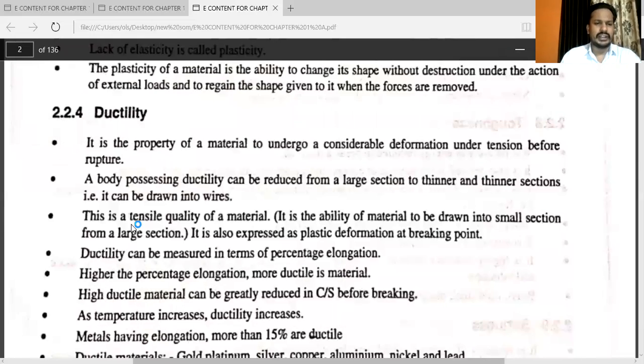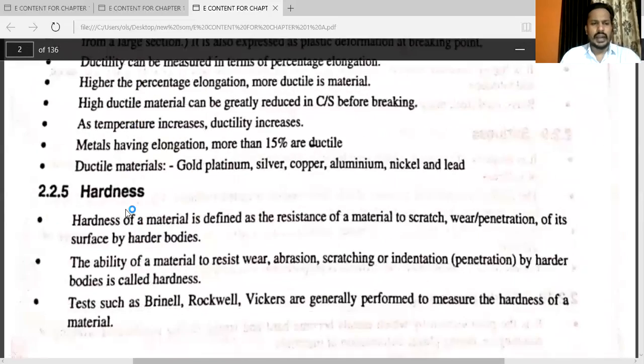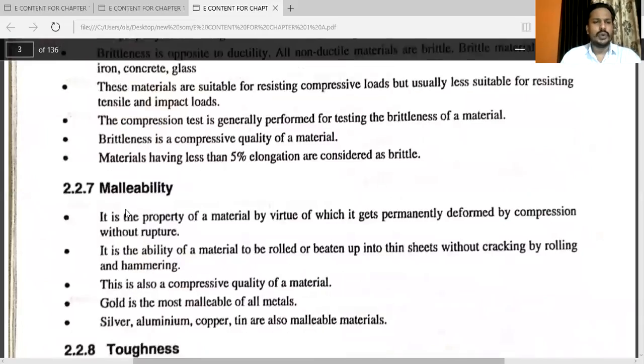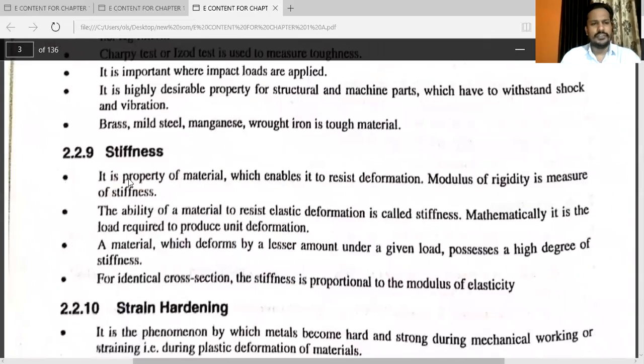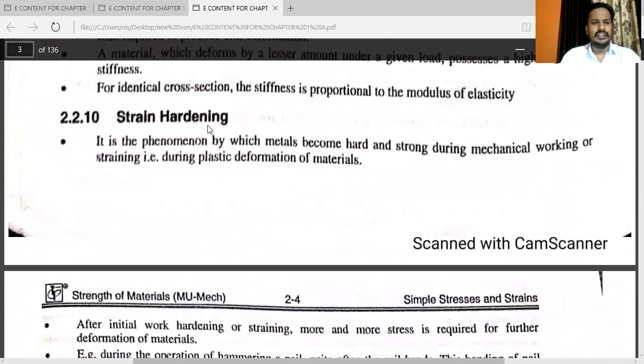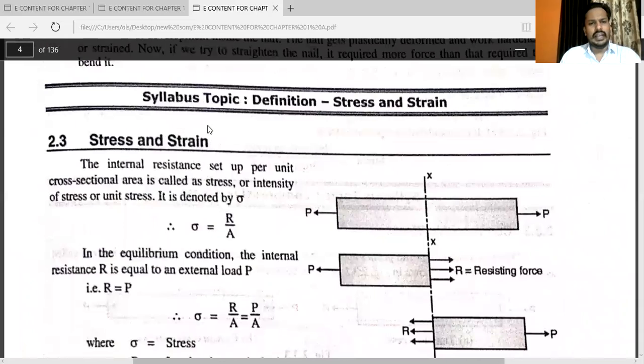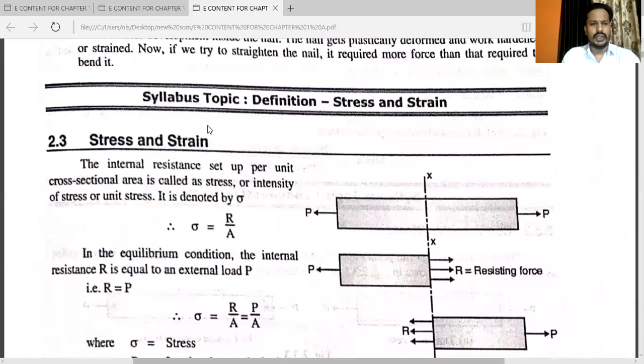See, this is the definition of plasticity. You know what is meant by ductility, hardness, brittleness, malleability, toughness, stiffness, strain hardening. See, the entire things we will cover in the material technology subject. Here, I am just telling you the different mechanical properties. But in our syllabus topic, we have the definition of stress and strain. So you should be aware of the different stresses, what is meant by stress, what is meant by strain.